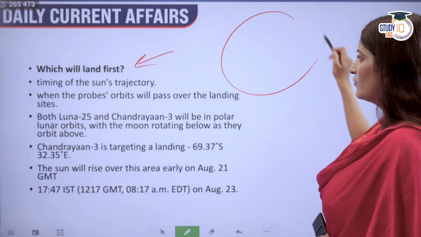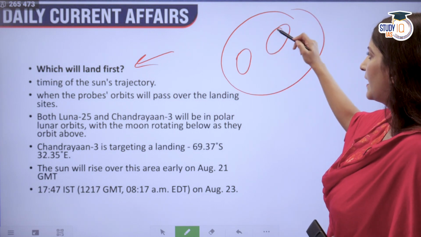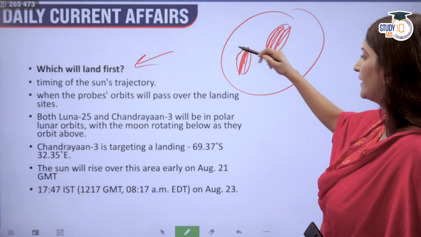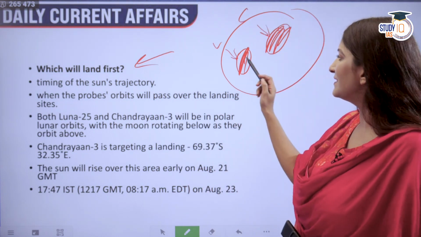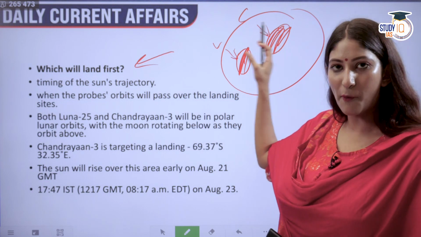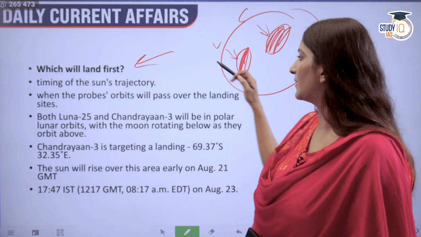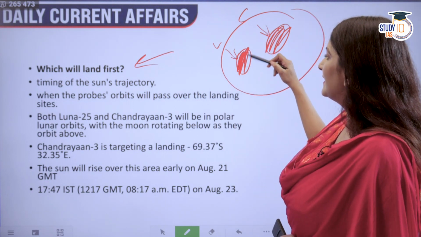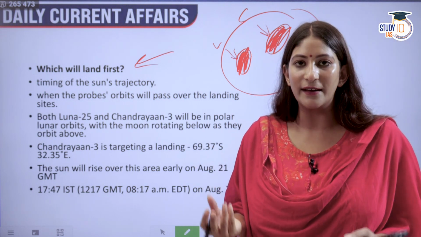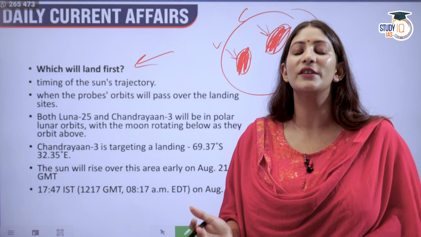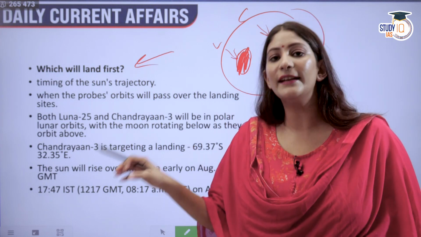Because this is the moon, these are 2 important areas. Supposedly this is the landing spot of Luna, and this is for Chandrayaan. Okay, and then we have to understand that the importance of the sun is very immense over here. If the sun lights up the surface, then only the solar powered panels of both Luna and Chandrayaan 3 will work correctly, so that landing can happen.